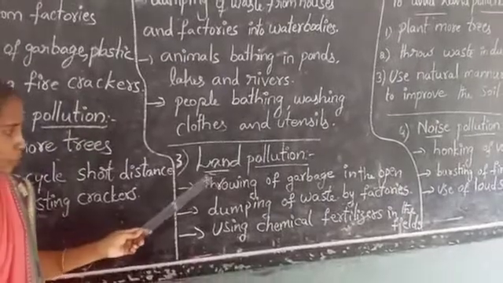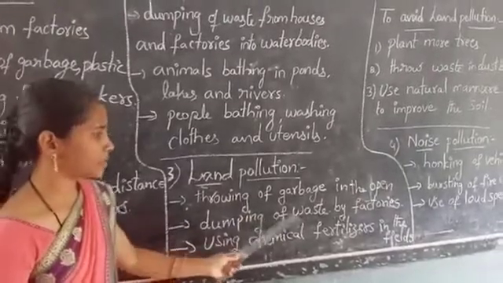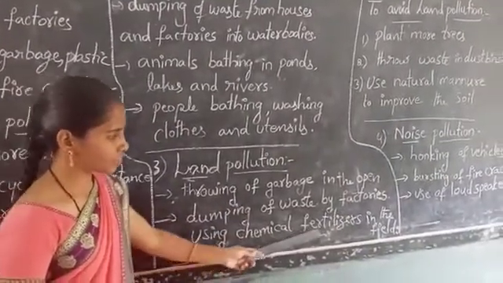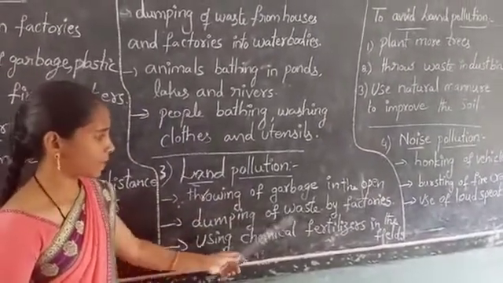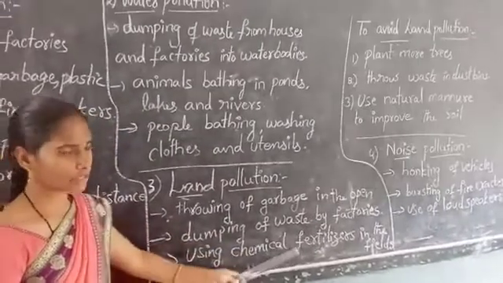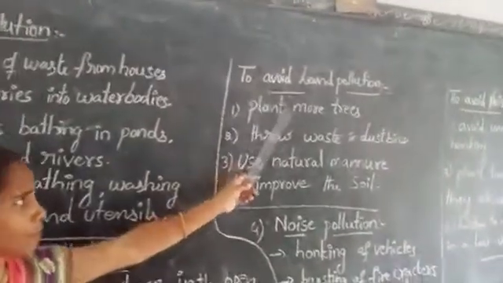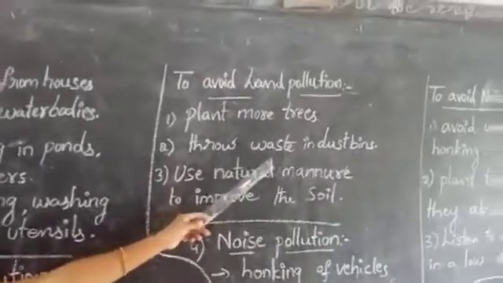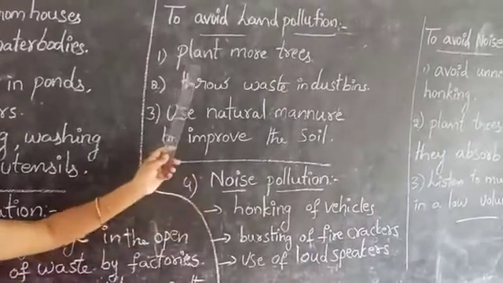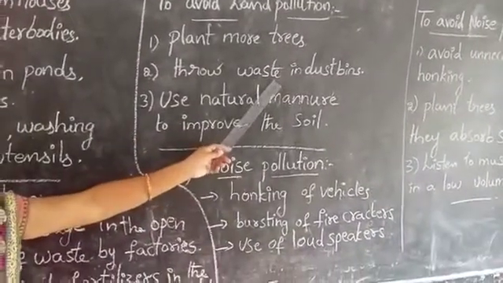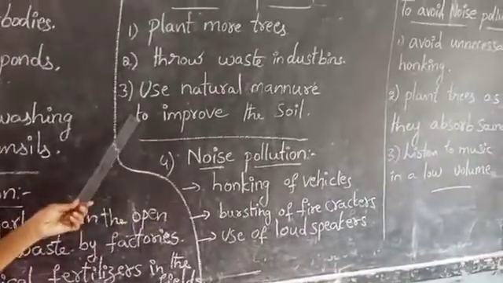Next, third one is land pollution. How is land polluted? Throwing of garbage in the open, dumping of waste by factories, using chemical fertilizers in the field. Next, how to avoid land pollution? Plant more trees, throw waste in dustbins, use natural manure to improve the soil. In this way, we avoid land pollution.